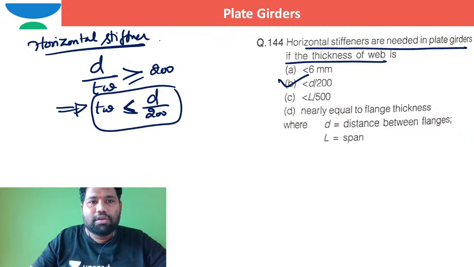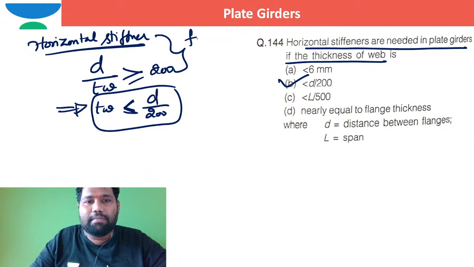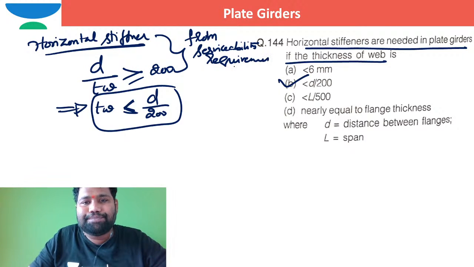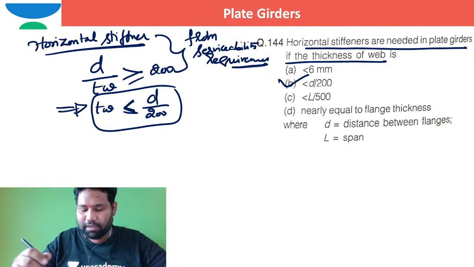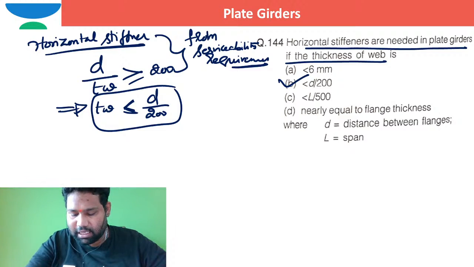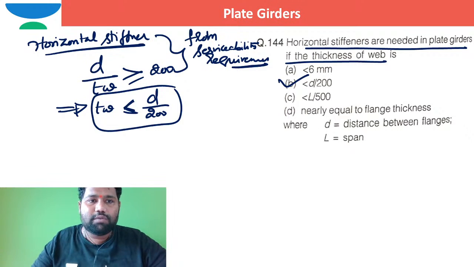Is that okay? So directly I have mentioned this is from serviceability requirements. Directly we can say. Is that okay? It is not C, brother, right? So the option here is B, brother. This is what we can say.